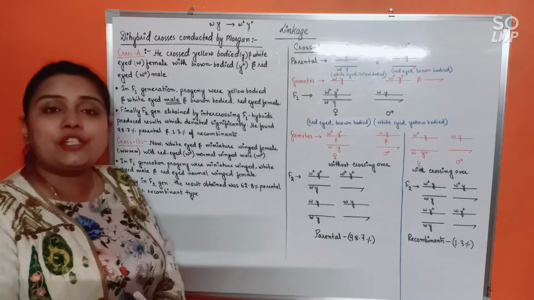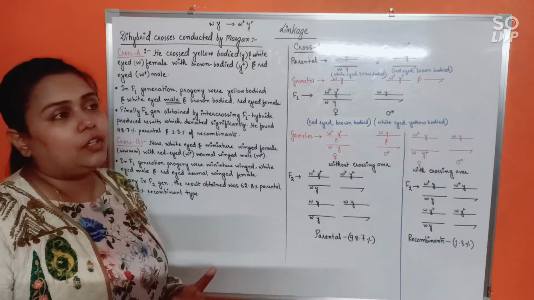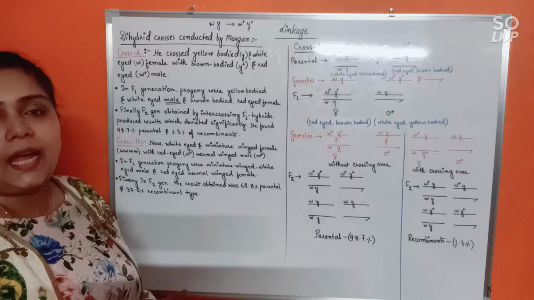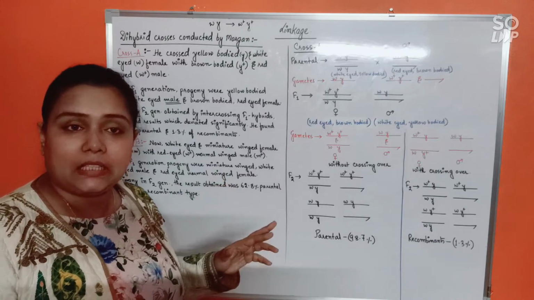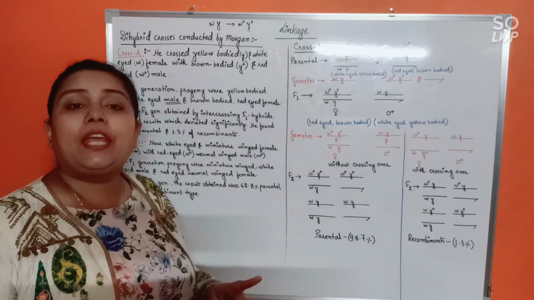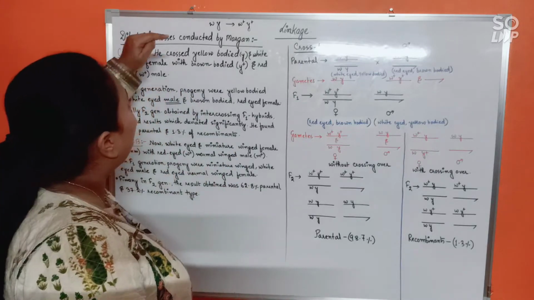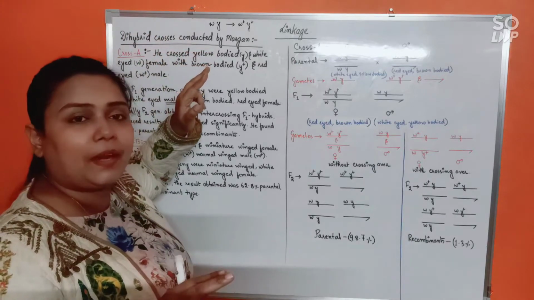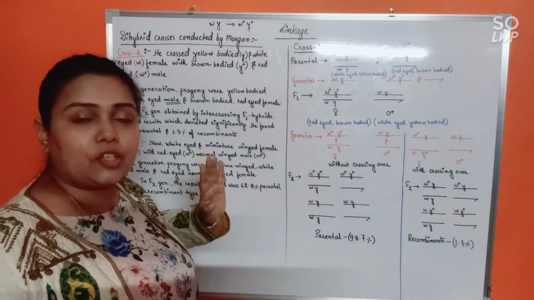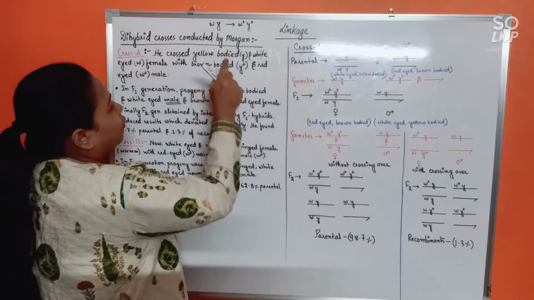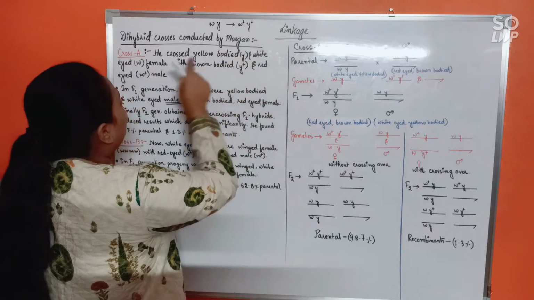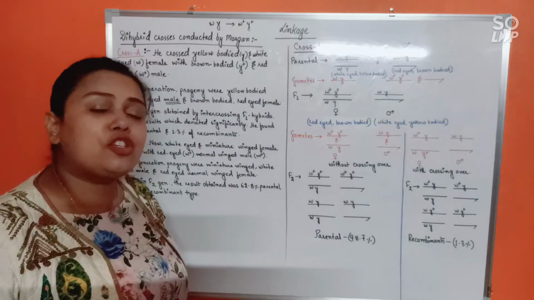So, see, in the F2 generation, according to Mendel, what should have been the result? The result should be the parental combination and the recombination type of combination. Parental combination means the one that we have taken in the parental generation. That is white eye and yellow body. This is a parental combination. Alright? And brown body and red eye. This is another parental combination. Now suppose in the progeny, if one progeny is yellow-bodied and red-eyed, likewise brown-bodied and white-eyed, that will become a recombination type.